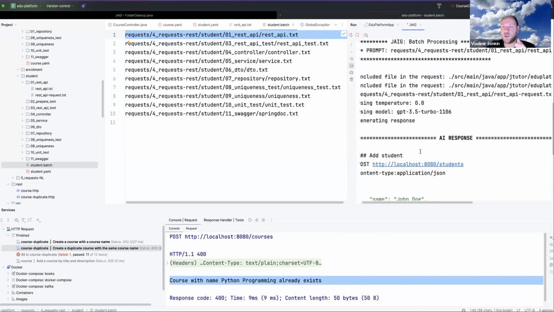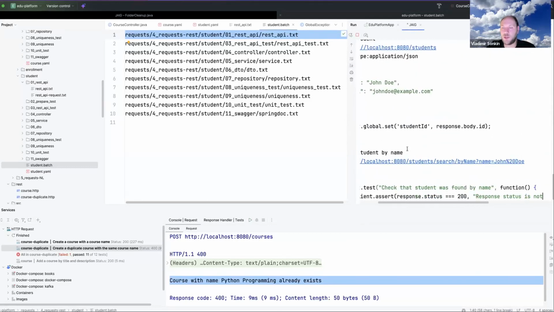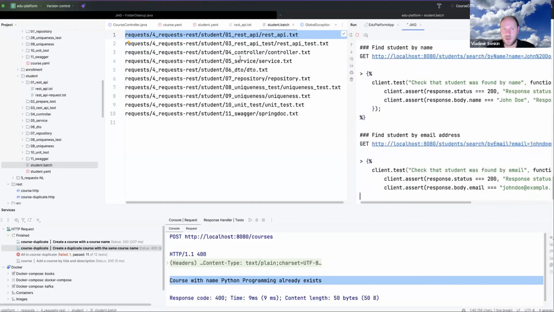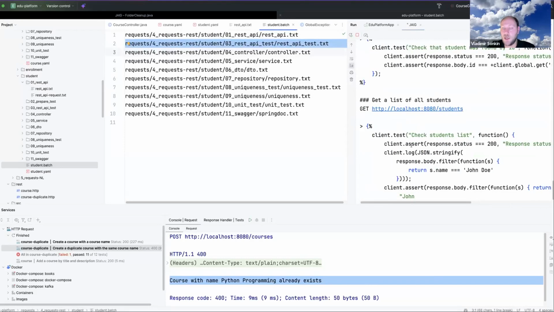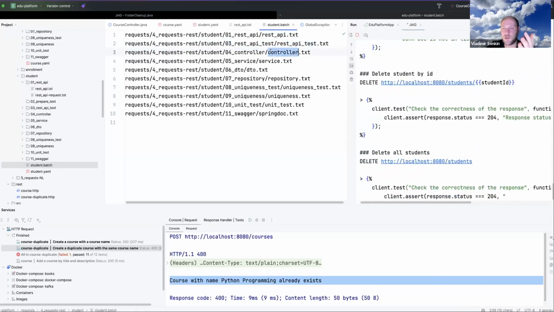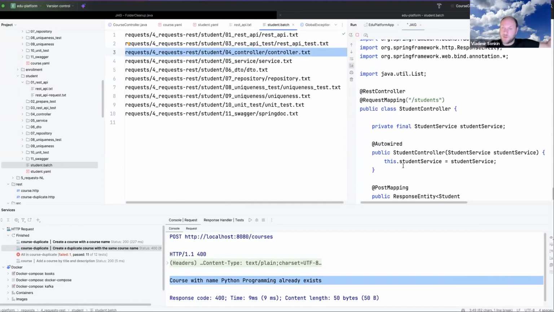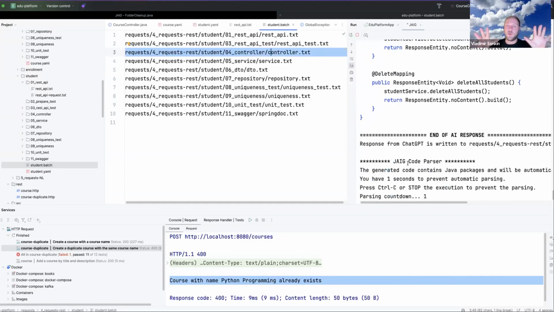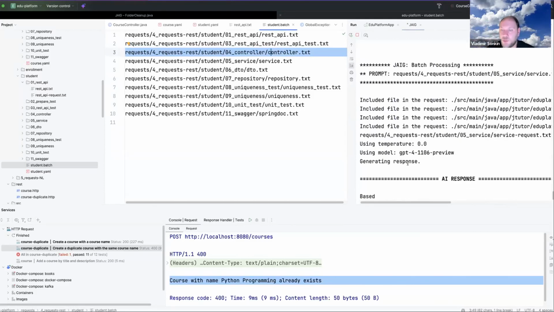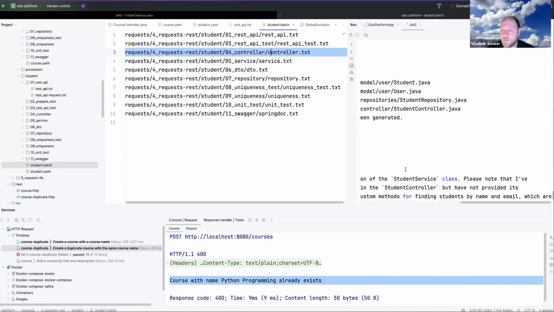It started generation. So first it is generating endpoints, then it is generating tests. It is already generating tests. One by one, it is running every prompt. And then it will start generating the controller. And for sure, it puts everything into the corresponding folder, yes, in completely automatic mode. So batch processing allows us to automate everything.